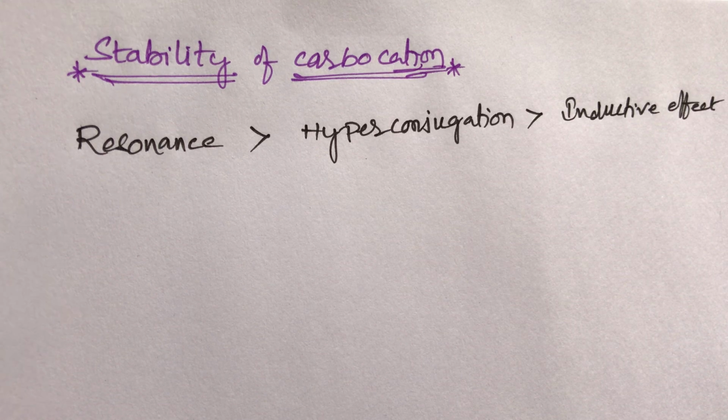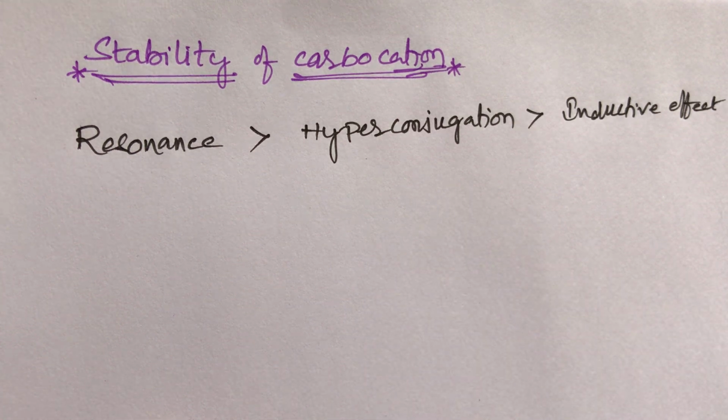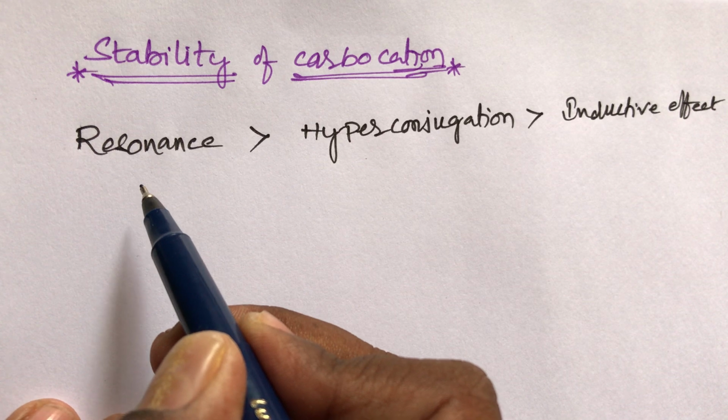Students, now the most important topic: stability of carbocations. What is the order? In the stability of carbocation order, resonating structures are more stable than hyperconjugation, and hyperconjugation compounds are more stable than inductive effect compounds. These are the priority orders, and first priority goes to resonating structures.